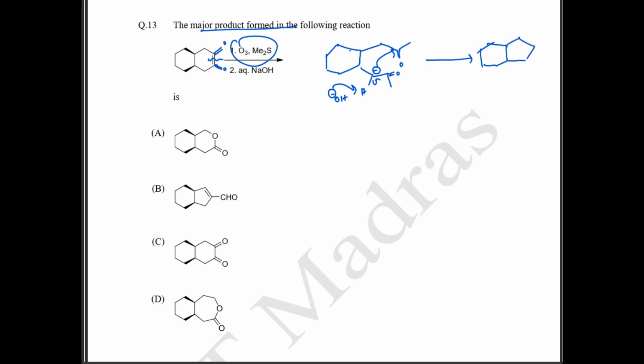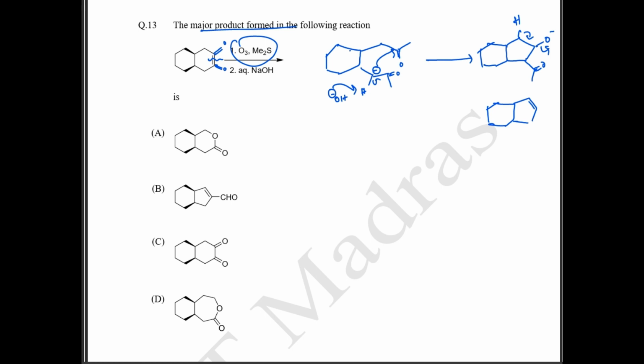If this attacks here, this is going to form an aldehyde group in this position. This is going to be the product. And again, if this one attacks here, this is going to form an O minus group here, and by removal of one more hydrogen, this is going to be like this. So this will be your product.